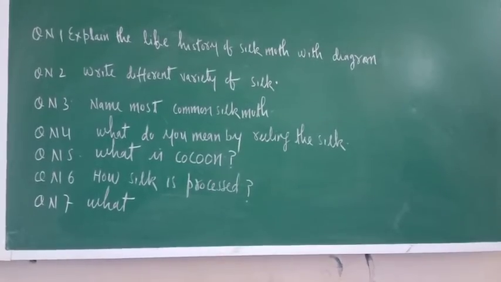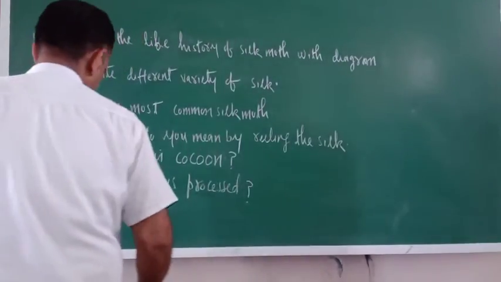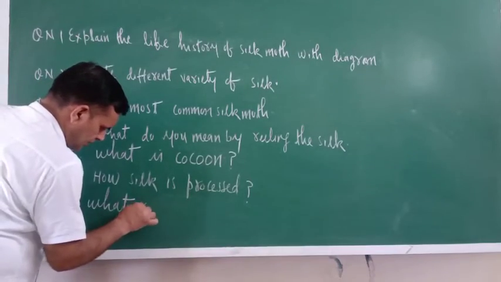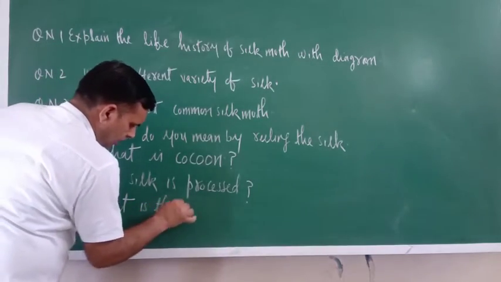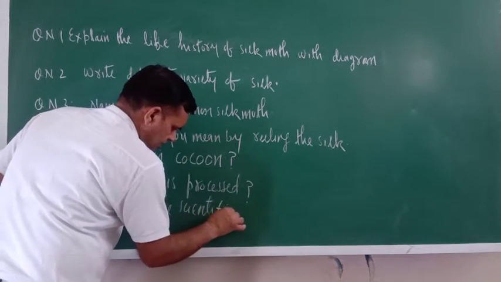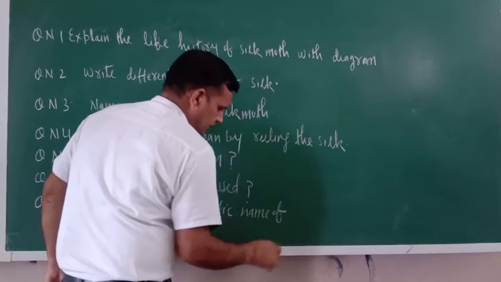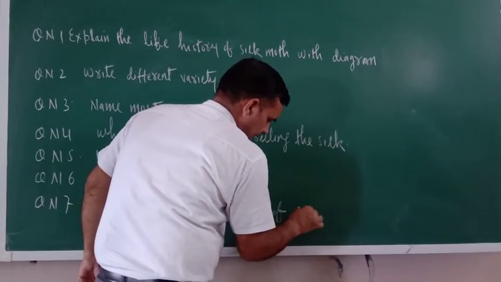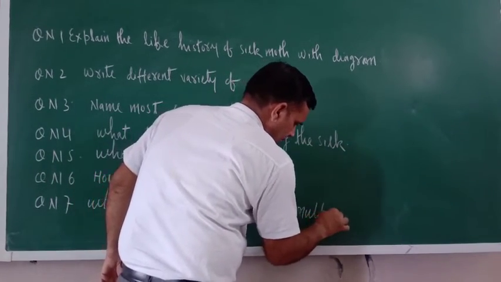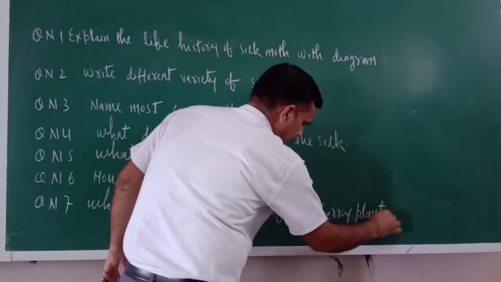So okay dear cadets, just note down these questions. The last question is, what is the scientific name of the mulberry plant?